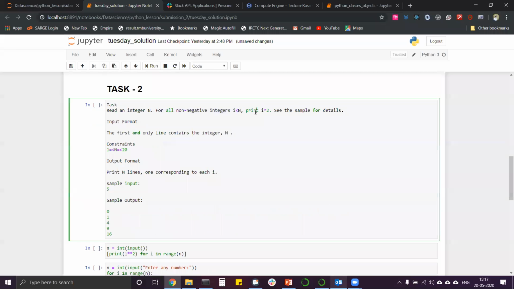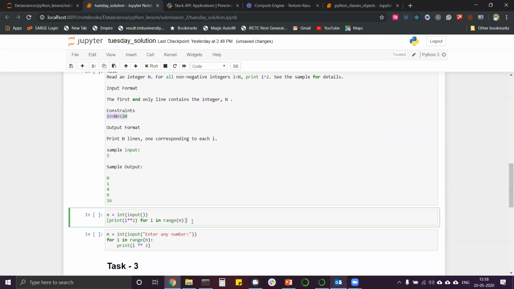Okay, print i square, i is equal to 2. Now what is i? If we enter an integer like 5, so i will be 0, then 1, then 2, then 3, then 4. This will be the int i, and so 0 square is 0, 1 square is 1, 2 square is 4. That's what the output is here right now. We have constrained that check only till the 20 number. This is a constraint that we say, just check into these numbers.